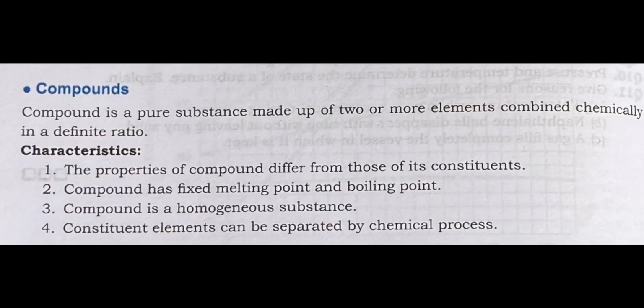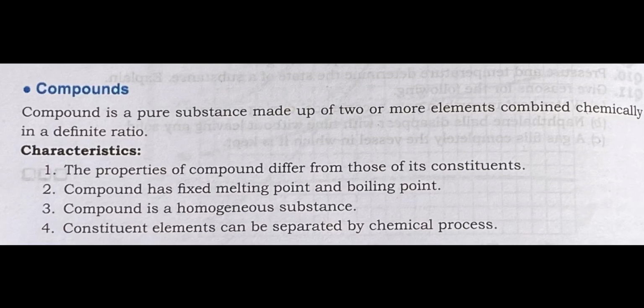Compound is a pure substance made up of two or more elements combined chemically in a definite ratio, that is, in a definite proportion, or you can say in a fixed proportion. Now let us study the characteristics of a compound. First one, the properties of a compound differ from those of its constituents, which means that property of water, which is made up of two elements, hydrogen and oxygen, is different from the property of hydrogen as well as from the property of oxygen. Second, compounds has fixed melting point and boiling point.